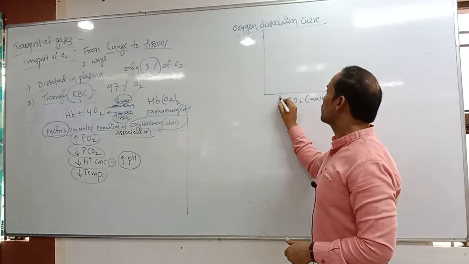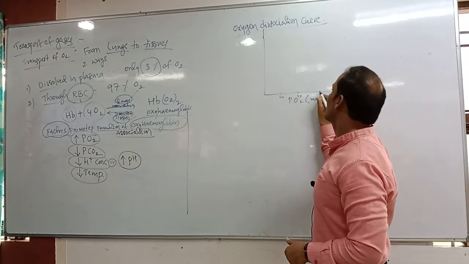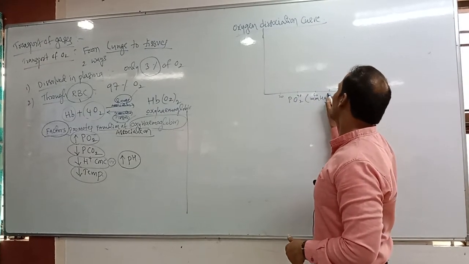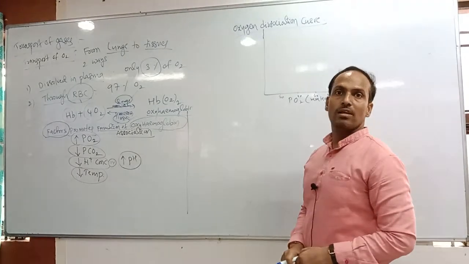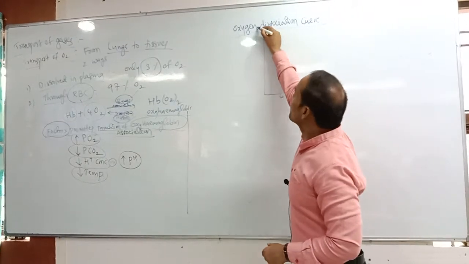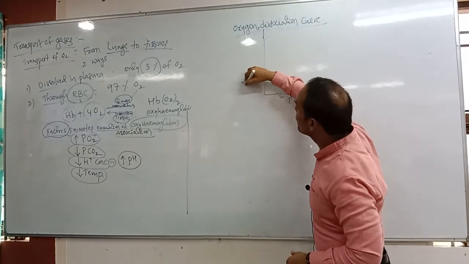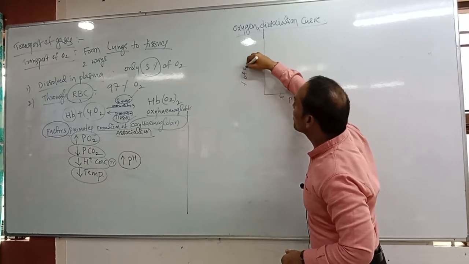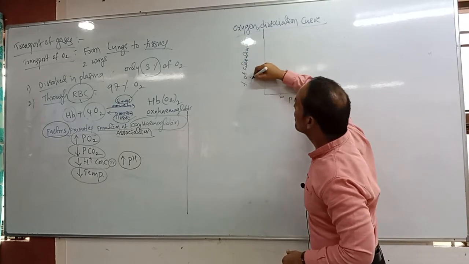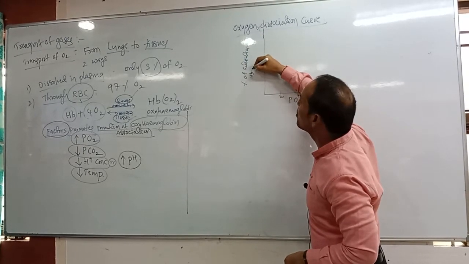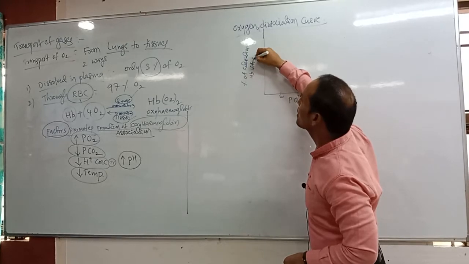That is 20 mmHg, 40 mmHg, 60 mmHg, 80 and the last one 100. In the y-axis what are we taking? Come on, in the y-axis what are we taking? Percentage of saturation of hemoglobin with what? Yes, percentage of saturation of hemoglobin with oxygen.